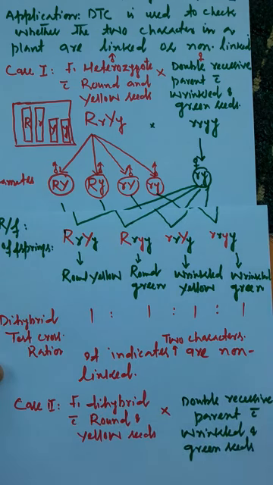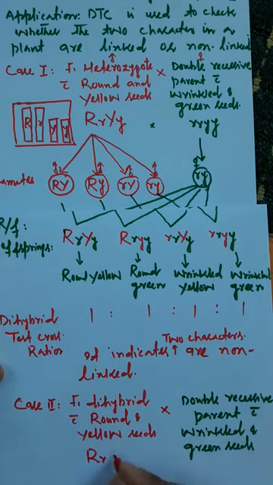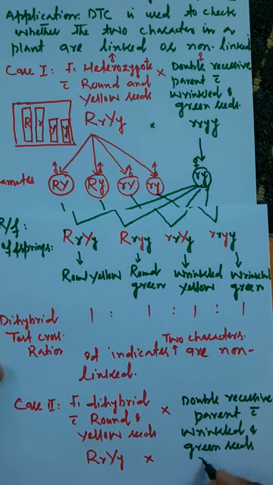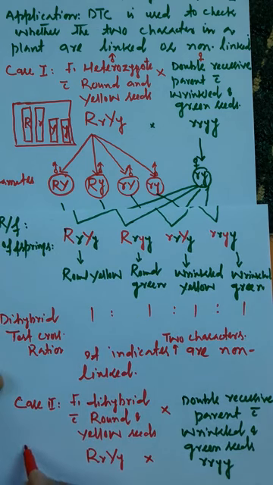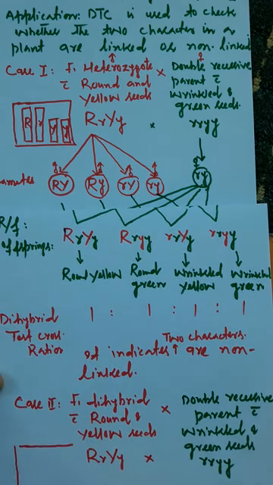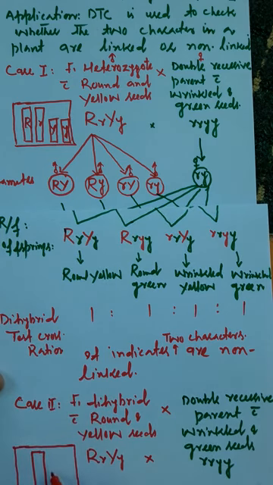So you know that the genotype of this is capital R small r, capital Y small y. This is dihybrid, and the double recessive parent it is genotypically small r small r small y small y. लेकिन ध्यान दीजिए यहाँ पे, this time we will suppose that the two characters, that is seed shape and seed color, or their traits, that is round and yellow, they are linked. इस वक्त आप ये मान लोगे कि the two characters are here, they are linked, their alleles capital R small r, capital Y small y, this time we will keep them linked.